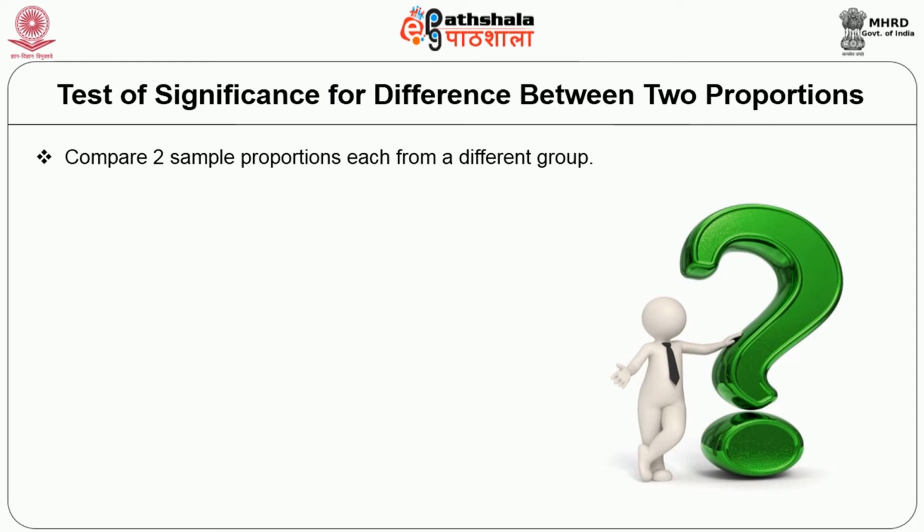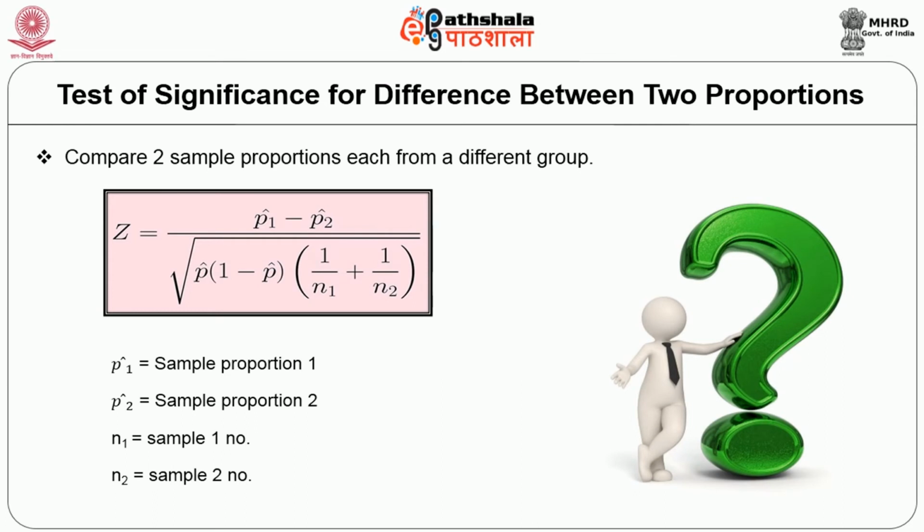Compare two sample proportions, each from a different group. Are the two groups the same? Are they different? You can see the formula for the Z test, where P cap 1 is sample proportion 1, P cap 2 is sample proportion 2, N1 is sample 1 number, N2 is sample 2 number.